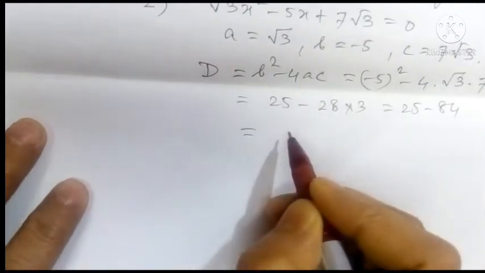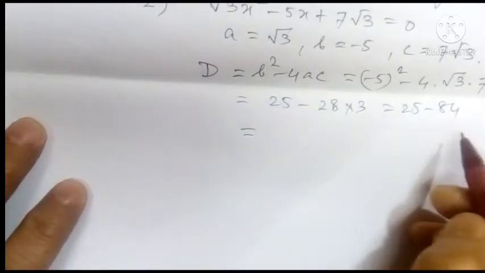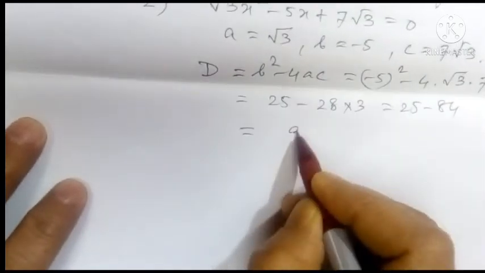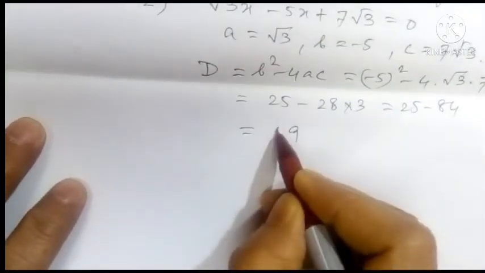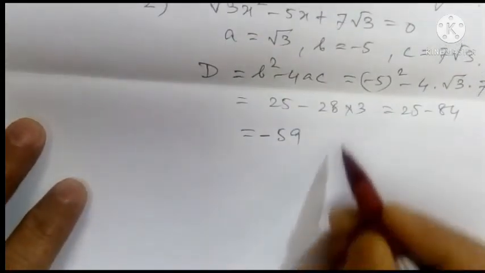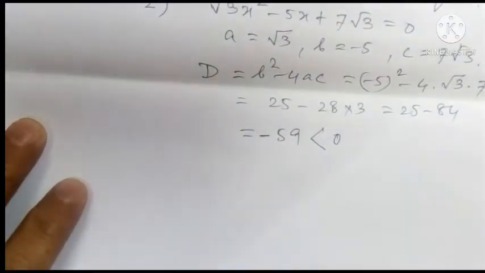This equals minus 59. This is the negative number, that means it is less than 0.